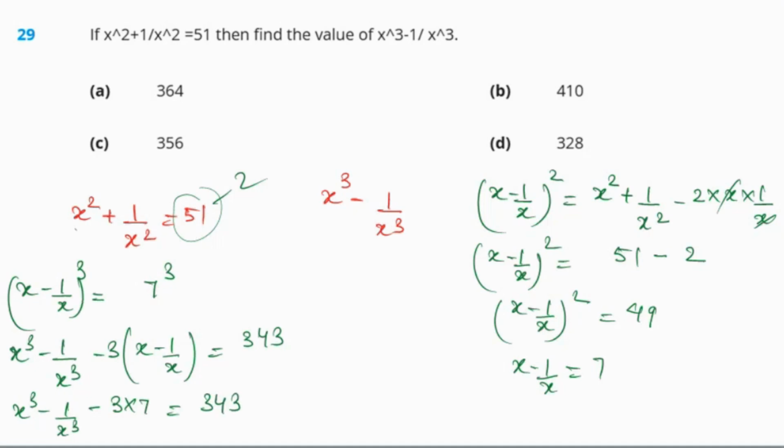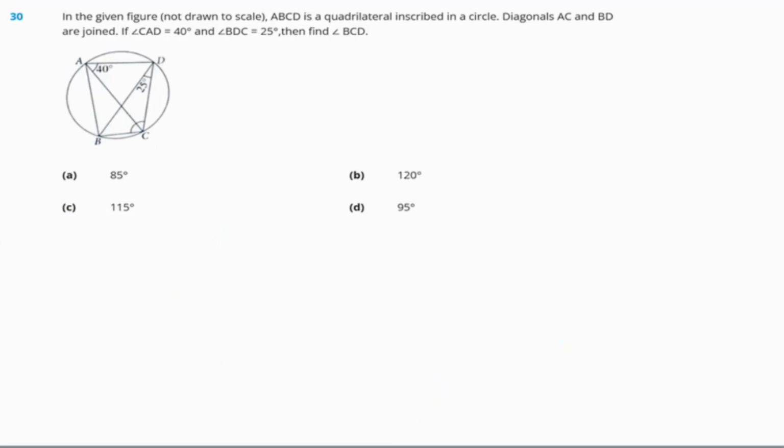Now to 343, we need to add this 21. In 343, we need to add 21 and we are going to get what? 364. That will be the value of x cube minus 1 by x cube. What we are going to get is option A. Got it? Next question.